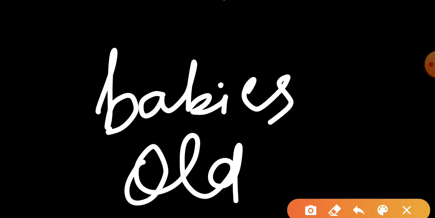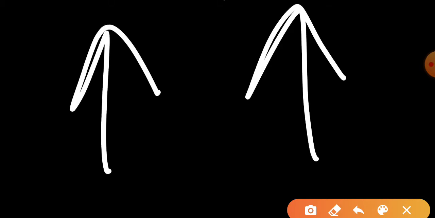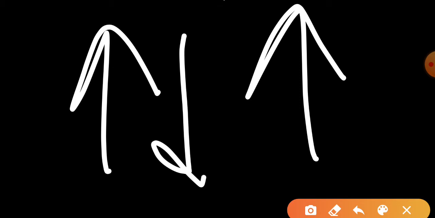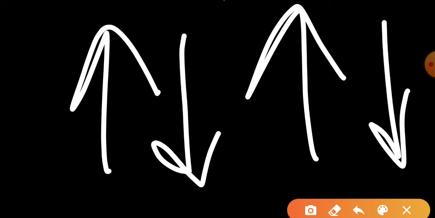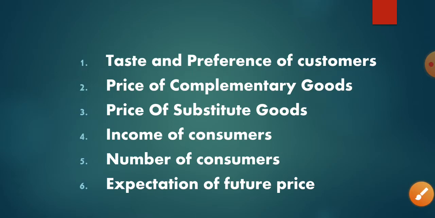And if the population is rising, the product demand will also rise. Suppose the population of children has gone high and you are selling a child product, then in that case the demand will also go high, because the population of children has increased. Okay, but if the population of children decreases, the demand will also decrease, because in that case you will not have customers.